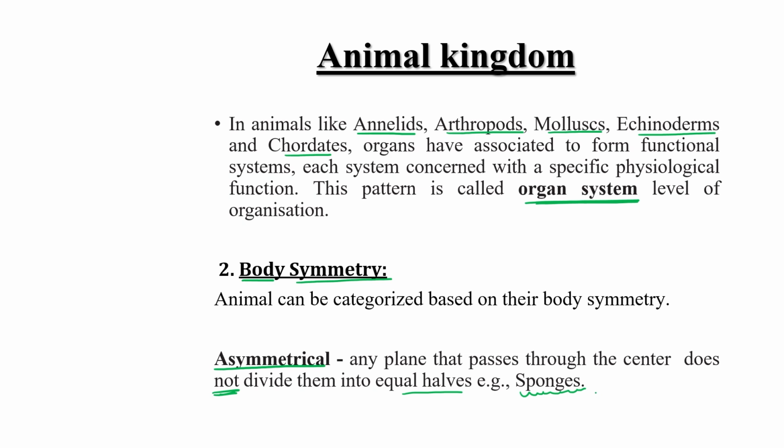Okay, wherever we cut the sponge, it will not divide into equal halves. So that type of organism comes under the asymmetric category. They have asymmetric body type, sponges.